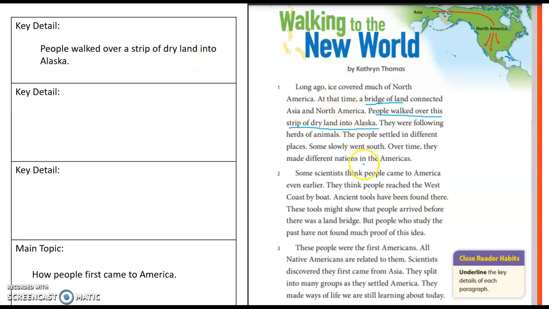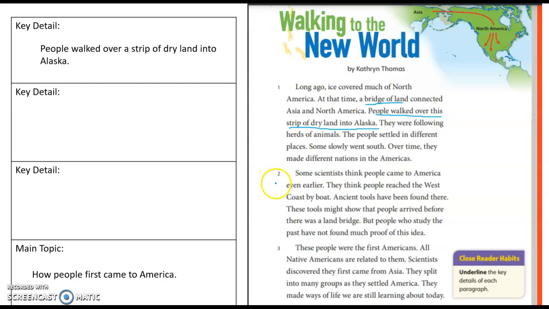The rest of this paragraph tells me more about that. It says why they went there. They were following herds of animals. It says what they did when they got there. They settled in different places. They went south. They made different nations. These are all extra details that make the text more interesting.